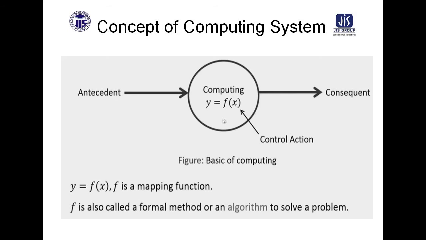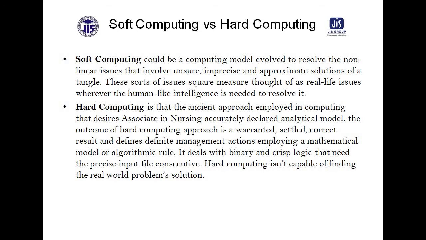So a computing model is nothing but a mapping function represented by f(x), and f is also called a formal method or an algorithm to solve a problem. Before solving any problem, we have to identify which computation tool we have to choose. Usually there are two types of computing: one is soft computing, and the other is hard computing. Before moving to soft computing, I want to give you some idea about what hard computing is.